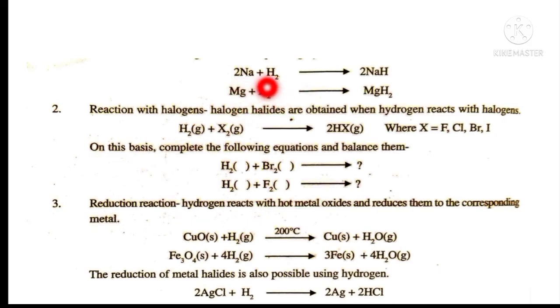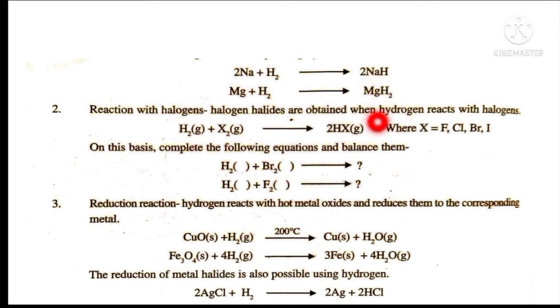But there is a difference between electronegativity of hydrogen and other S block elements. That's why when they combine, hydrogen forms hydride ion. Hydride ion means H minus ion with S block element and forms compounds like sodium hydride, magnesium hydride, calcium hydride, etc.